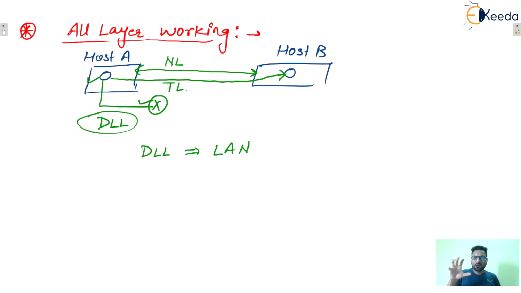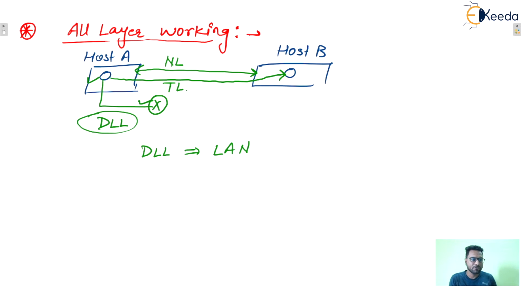Inside one LAN there is no internet. Once one LAN is connected to another LAN, which is another network, then the network layer and transport layer will come into the picture.